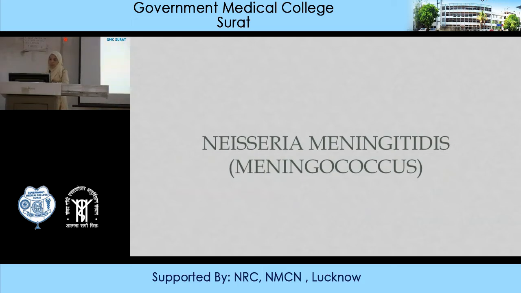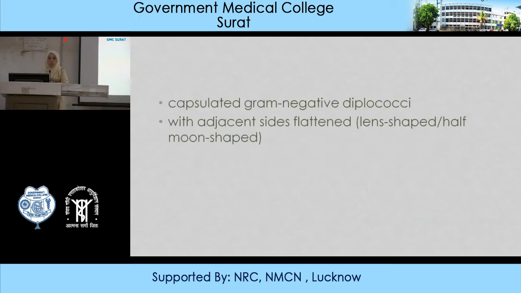Coming to Neisseria meningitidis, the organism is also called meningococcus. Meningococcus is a concern to us because it does cause outbreaks, and there may be early death. So we have to identify and diagnose it in time, so that timely intervention with antibiotics can be given, and we can control the spread, morbidity, and mortality.